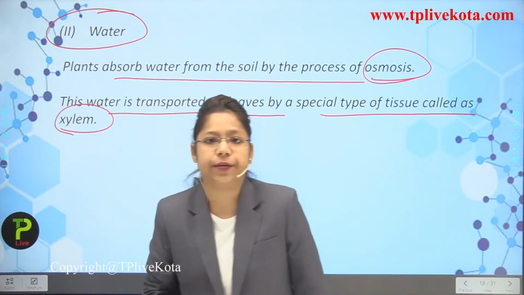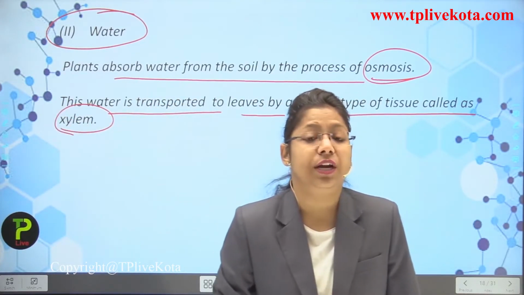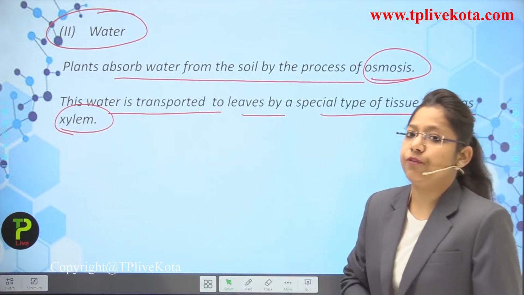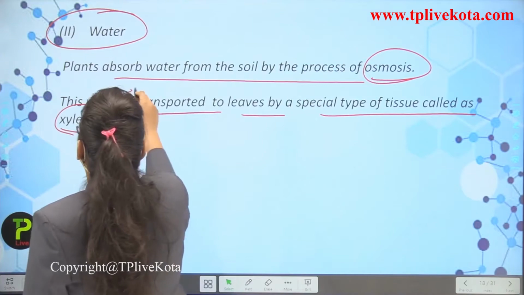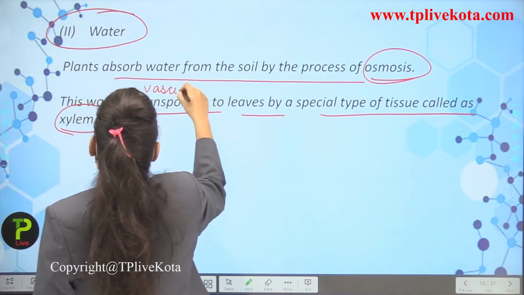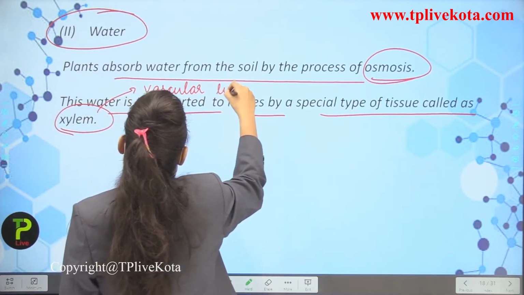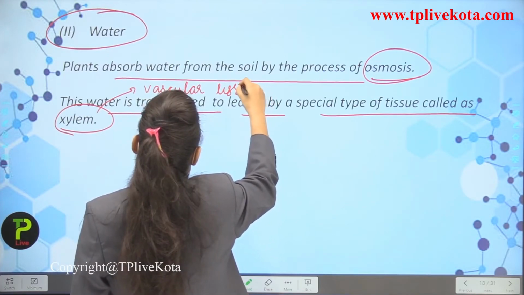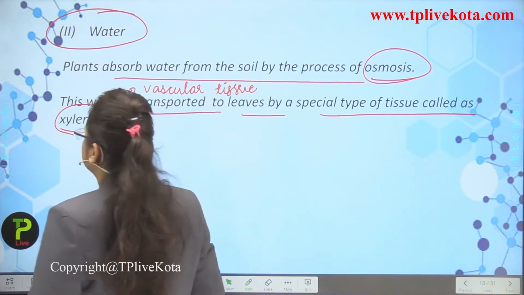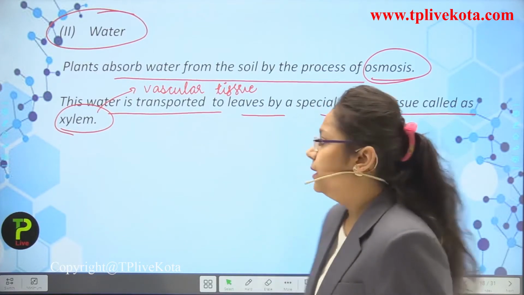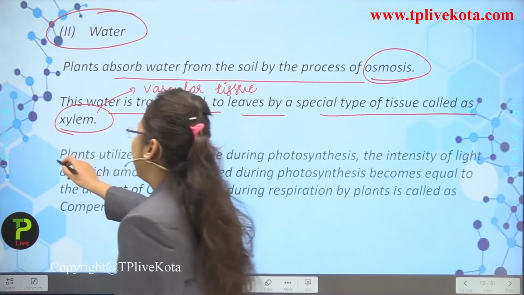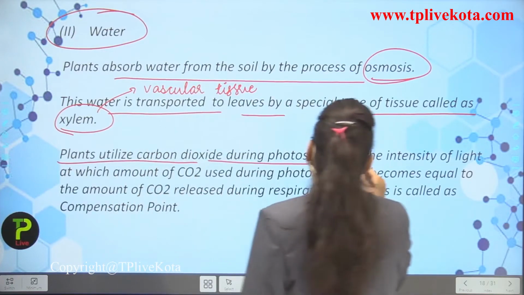As I told you, xylem is a vascular tissue which is responsible for transferring water to the different parts of the plant. So, you can write it here that it is a vascular tissue. Actually, there are two vascular tissues present inside the plant. So, xylem is responsible for transport of water and phloem is for food. Next point, plants utilize carbon dioxide during photosynthesis.